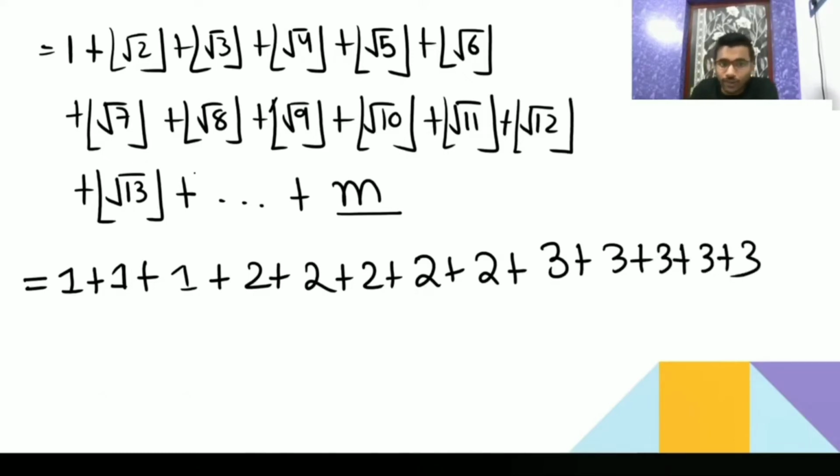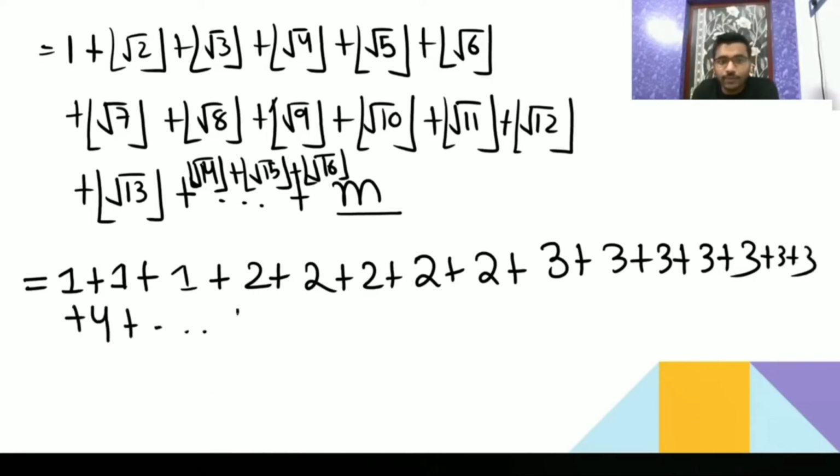Root 13, then root 14 floor, 15 floor, till root 16, because root 16 floor is 4. So then again 3, again 3, then it's 4, till it will keep on growing 1, 2, 3, 4, like m minus 1 you will get, then plus m. So you are going to get m minus 1 also, many m minus 1. So I'm writing just 1. Okay, till m you are going to get.